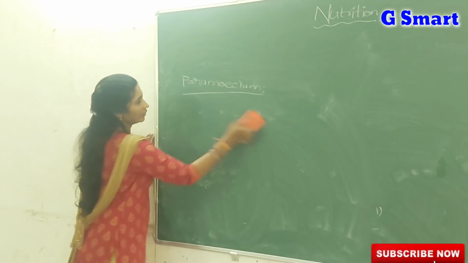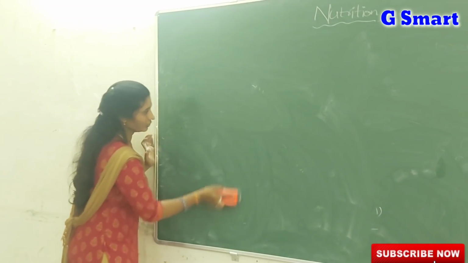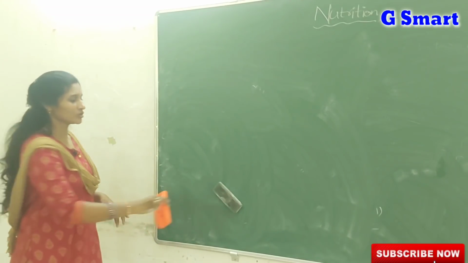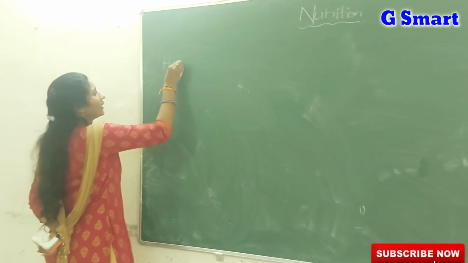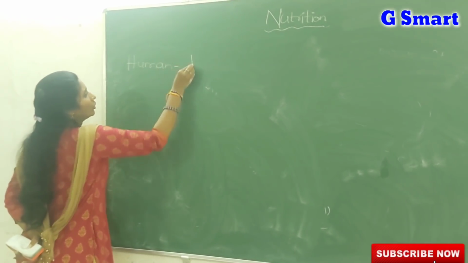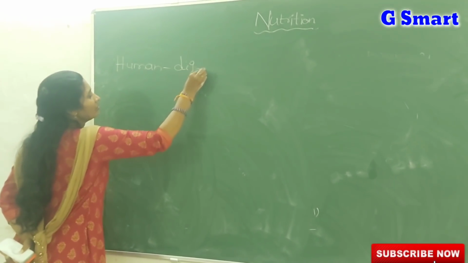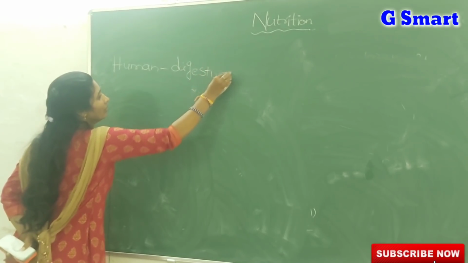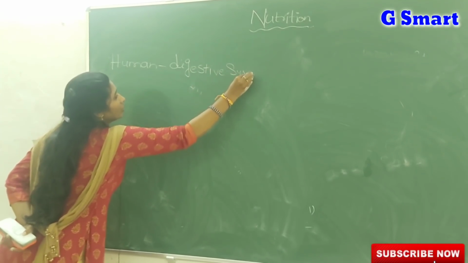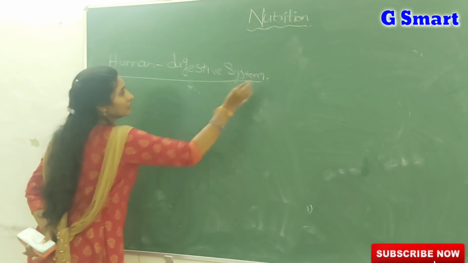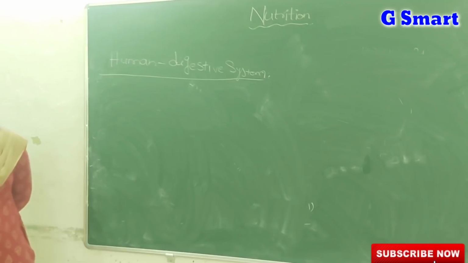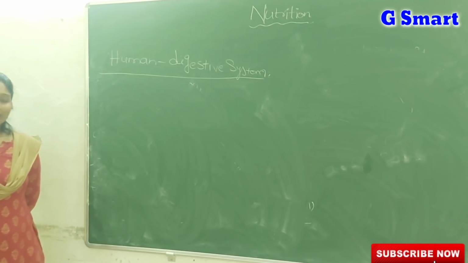Now we are entering into the most interesting and important digestive system, that is nothing but our digestive system, the human digestive system. Coming to humans, we eat a variety of food items daily, with no limit actually.